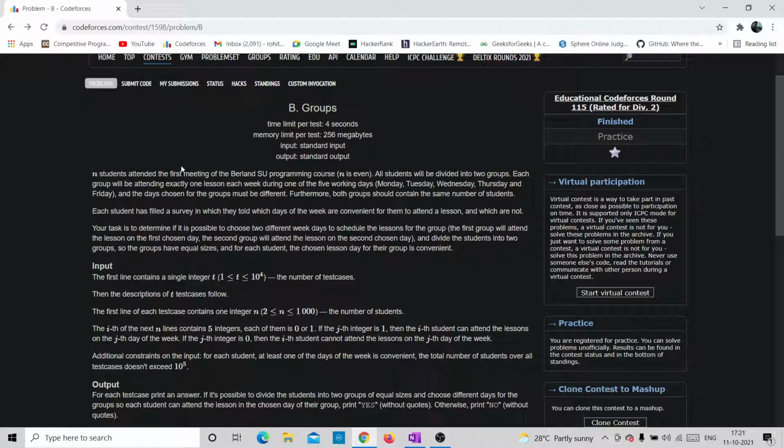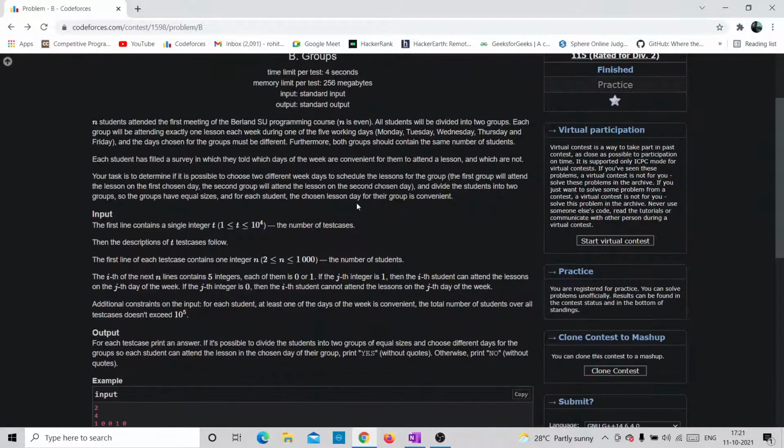n students attended the first meeting of the Berlin SU programming course, and it is given that n is even, right? All students will be divided into two groups. Each group will be attending exactly one lesson each week during one of the 5 working days, that is Monday, Tuesday, Wednesday, Thursday, and Friday. The days chosen for the groups must be different. Furthermore, both groups should contain the same number of students.